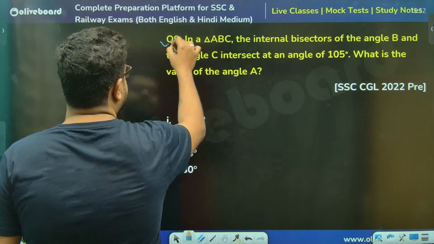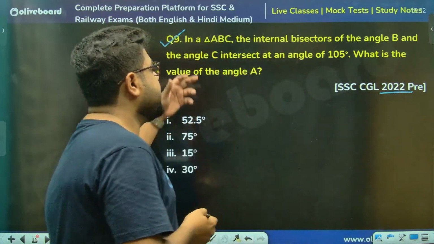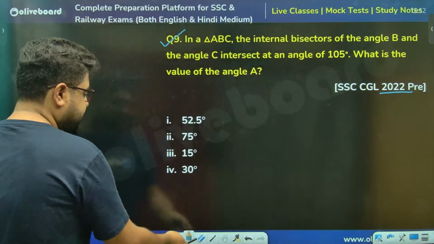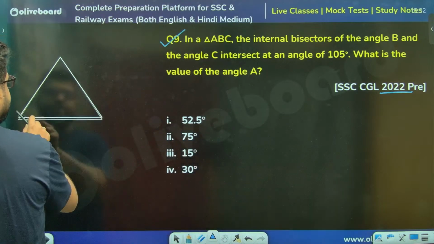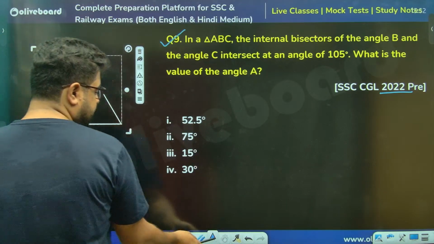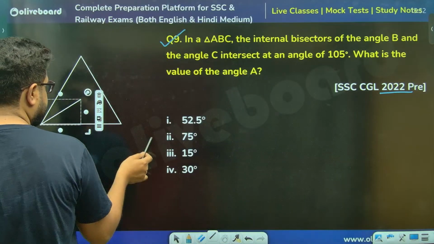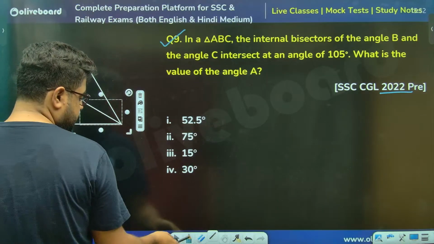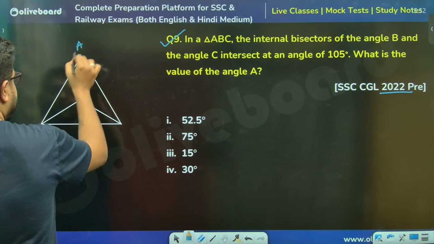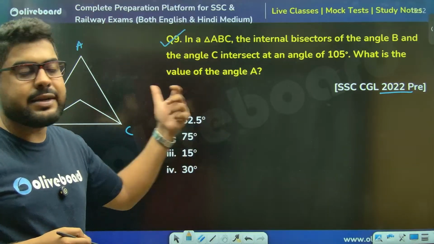This is a question from CGL 2022. Internal bisectors of angle B and C. So let's take the internal bisectors. This is A, B, and C, and that's why I've taken these to be the internal angle bisectors.